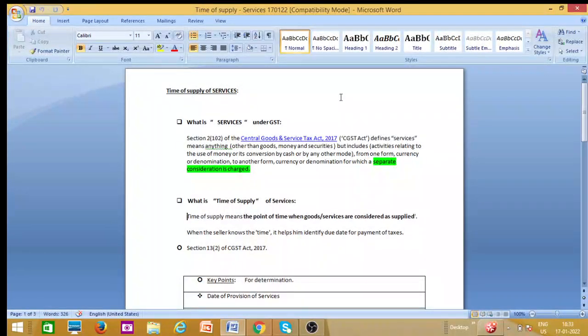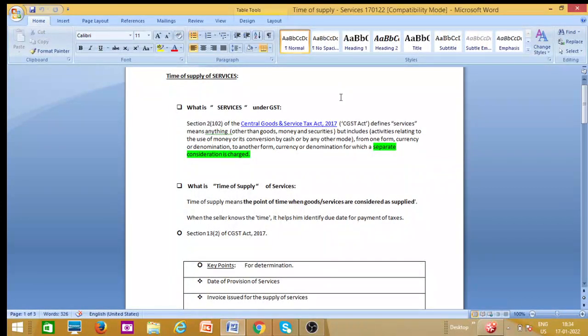One important thing is that a separate consideration is necessary. For a transaction to be covered as services, there should be a separate consideration. If there is no consideration, we cannot say that it is services under GST. This topic is about time of supply of services, and now that we know what services is, we will talk about time of supply of services and why it is necessary.